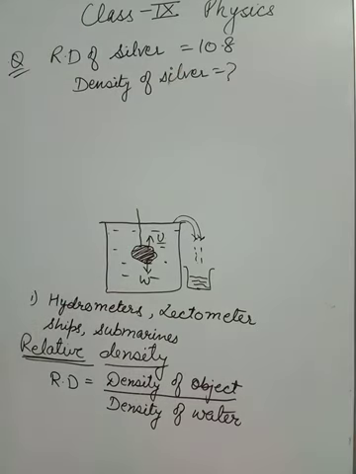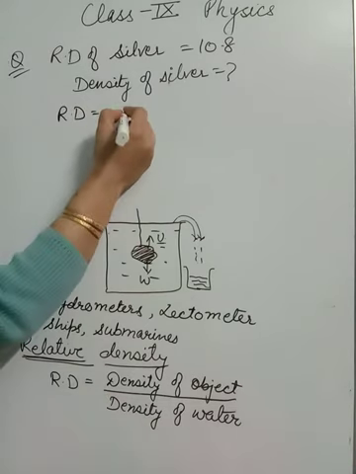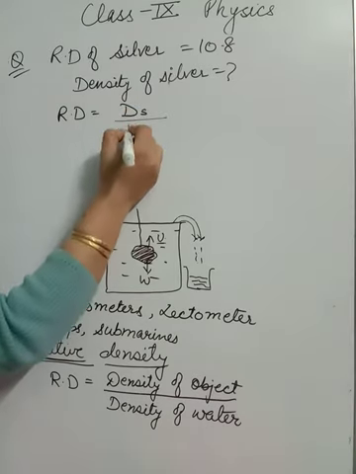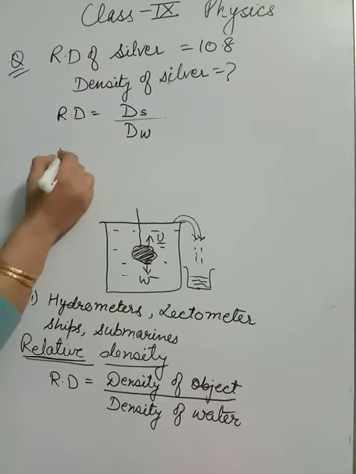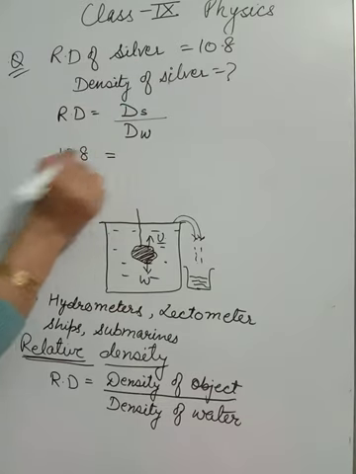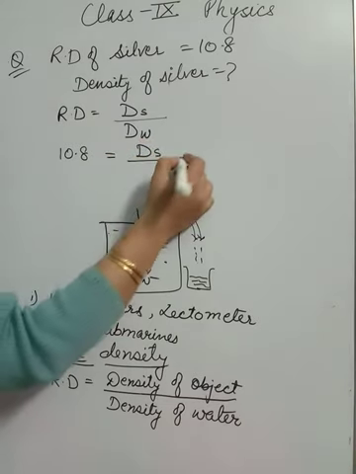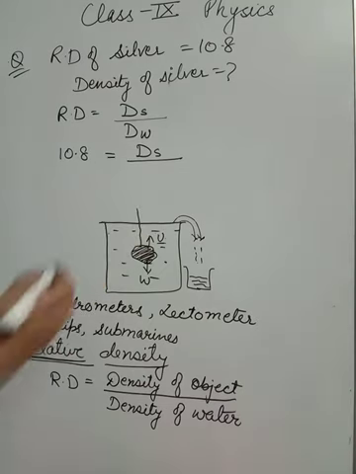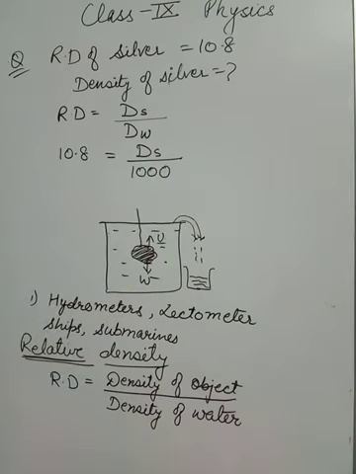Dear children, we have written the formula: relative density equals density of object, means density of silver, upon density of water. So relative density is given, 10.8 equals density of silver, which we have to find out, upon density of water, which we know is 1000 kg per meter cube.